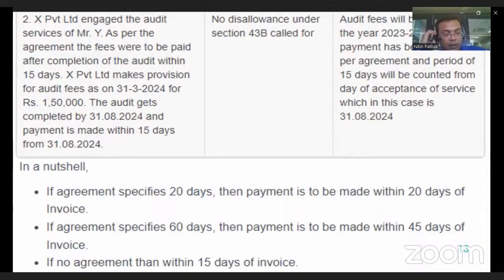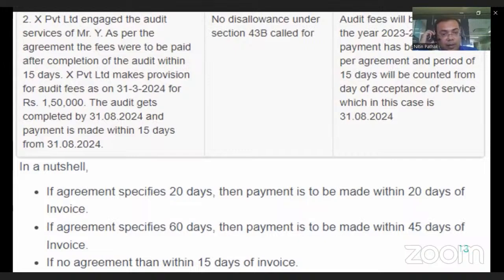Within the 15 days time limit specified under the MSME Act, the buyer makes the payment to the supplier, so the buyer is allowed to claim the expenditure of the services in the same financial year, because the buyer makes the payment within the time limit specified under the MSME Act.